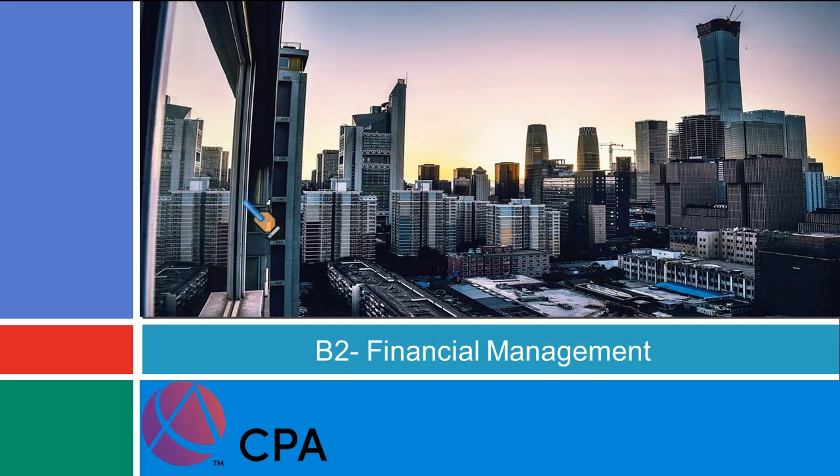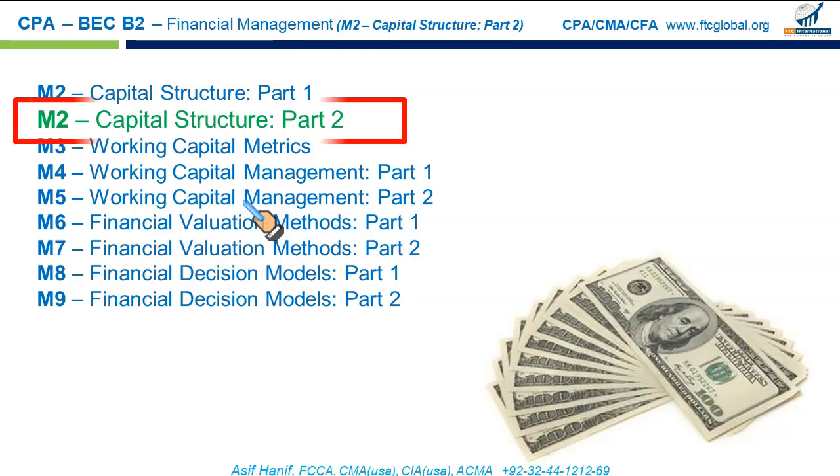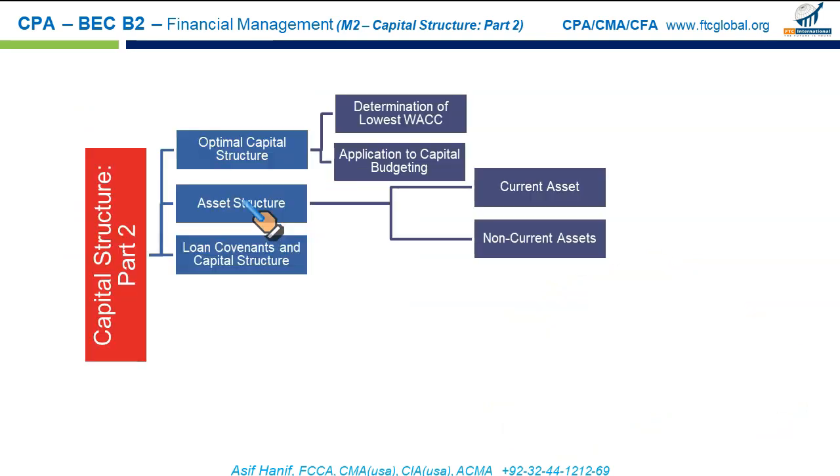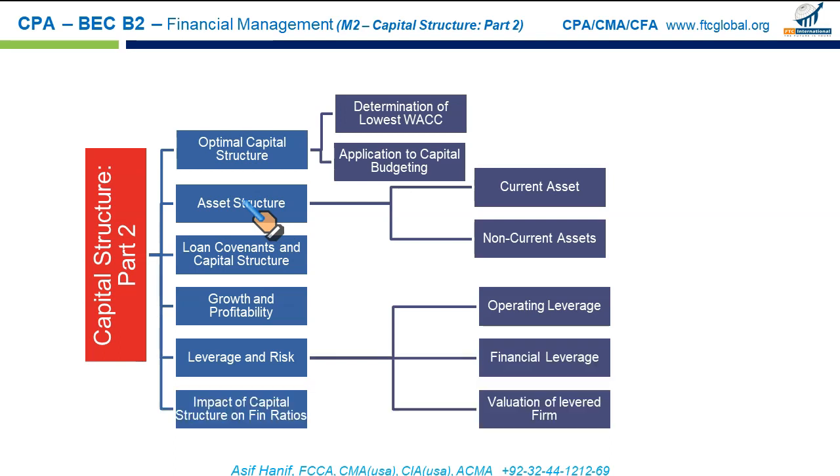Your next area in financial management is capital structure part 2. So what do we have here? Here is a complete structure. Let me just show you what we are going to cover. We are going to first discuss optimal capital structure, determination of the lowest WACC and its application to capital budgeting.